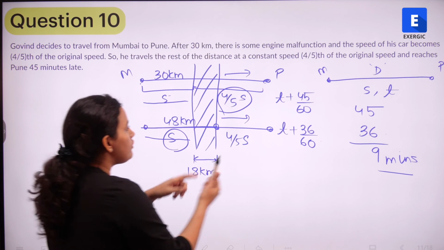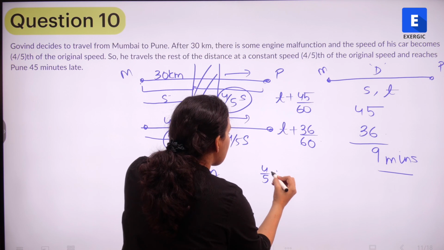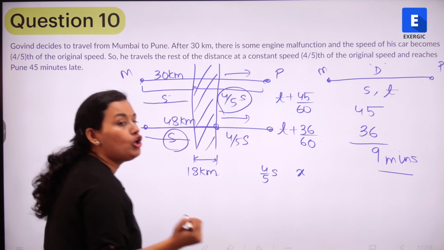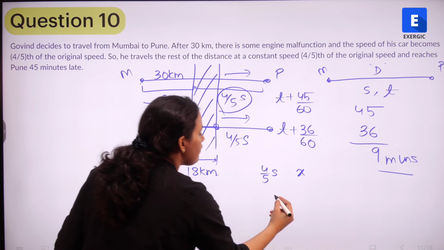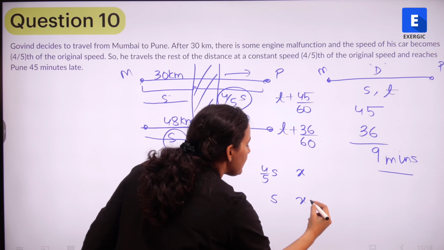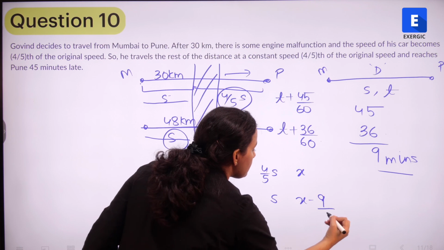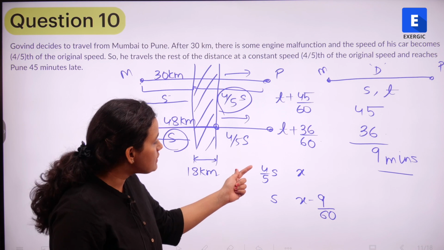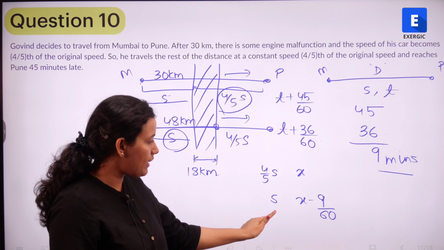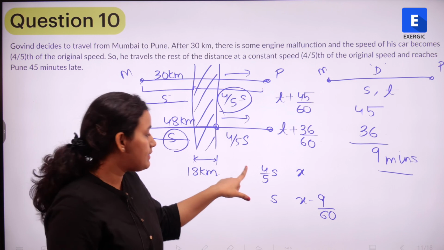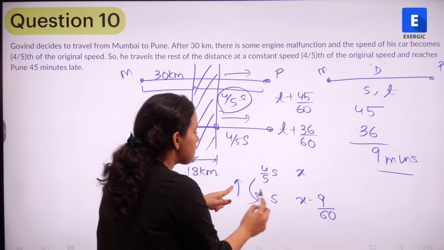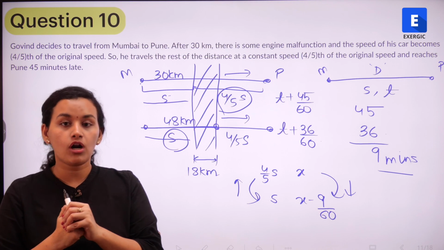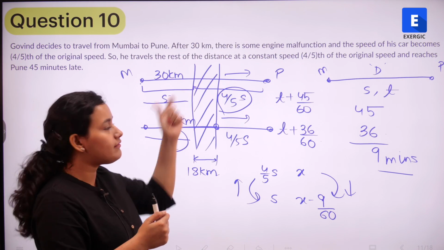So if I look at this carefully, if he is traveling at 4/5 S, suppose he takes X time to cover this distance. When he is traveling at speed S, he is reaching 9 minutes early, so X minus 9 minutes, which in terms of hours is 9/60. So when the speed goes from 4/5 S to S, the time is decreasing. There is an increase in speed, so the time is going to decrease, right? So we can find out what this X is, how much time it takes to cover this distance.